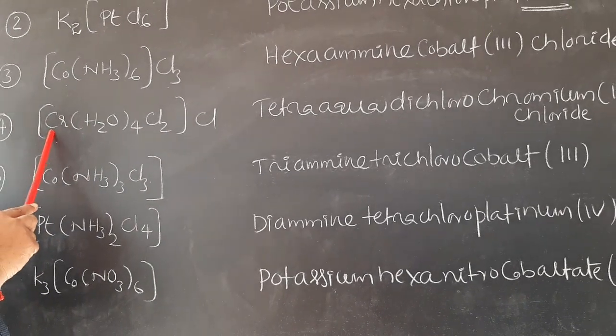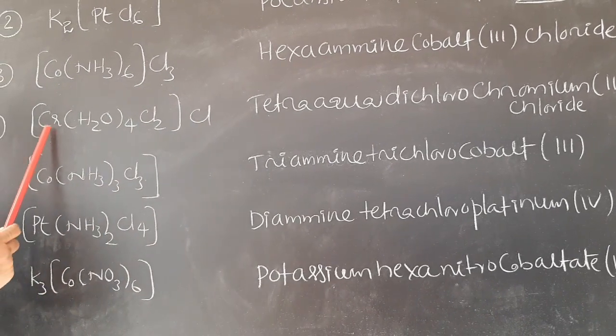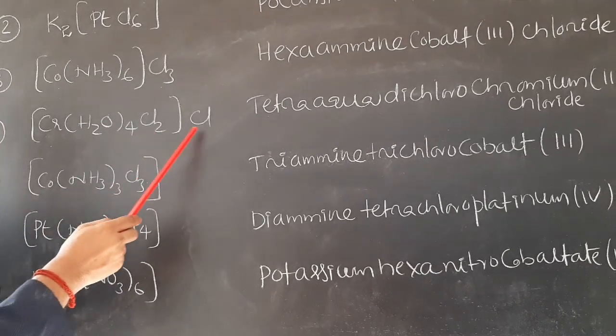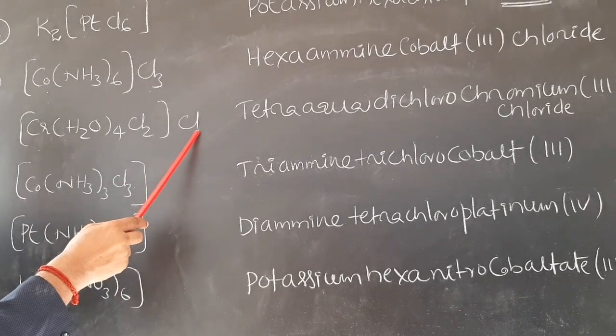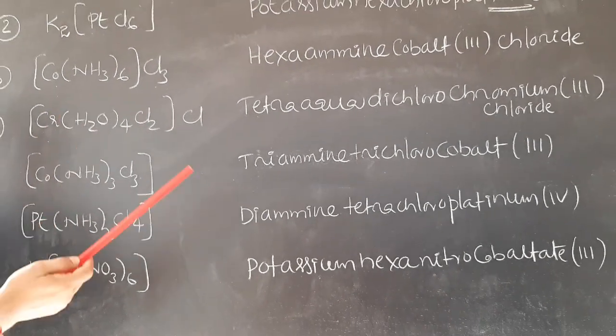chromium(III) chloride. So how can we find out the positive charge present on chromium? This is neutral, 2 Cl minus, another Cl minus, there are 3 Cl minus. Therefore, necessarily the charge present on chromium will be plus 3.